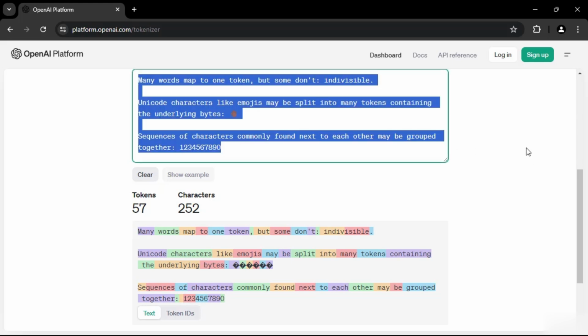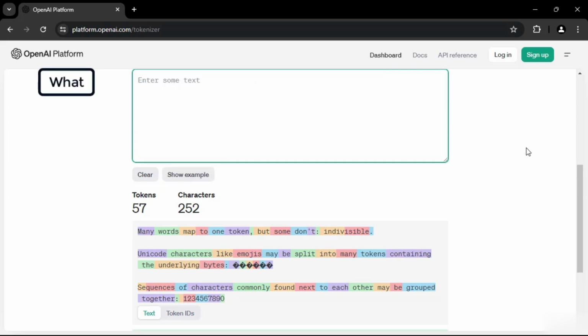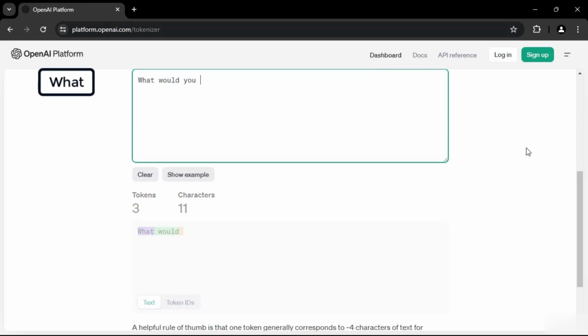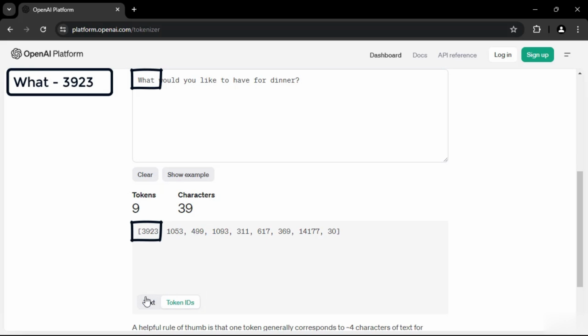Pay closer attention to the word "what" in the following. "What would you like to have for dinner?" The word "what" comprises an entire token with the following ID. A space does not precede the word and it starts with a capital letter, indicating that it sits at the beginning of the sentence, which is likely a question. Additionally, the question mark is a token on its own, with an ID of 30. This is a commonly occurring token, therefore it has a lower ID number.